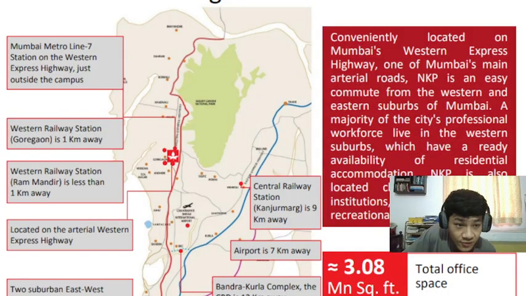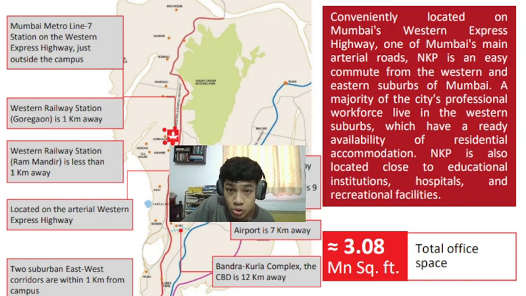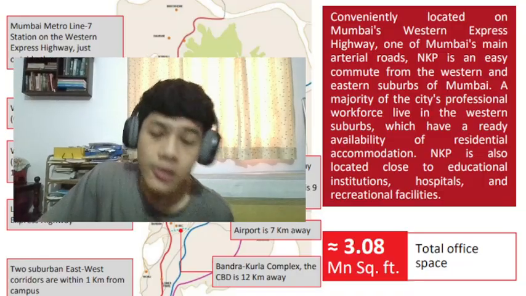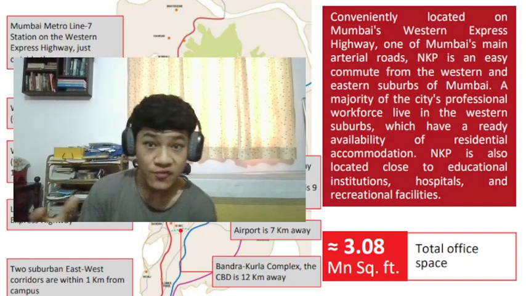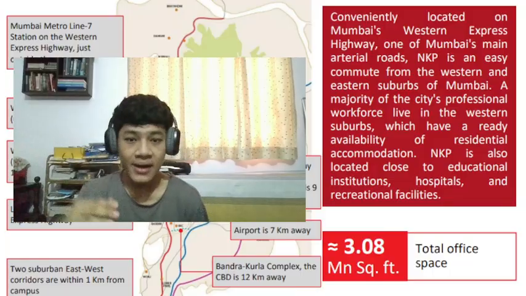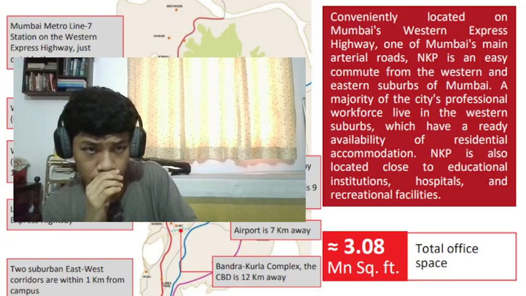They have 3.08 million square feet of total office chargeable area. The total area that they can actually license out and make money from is 3.08 million square feet.